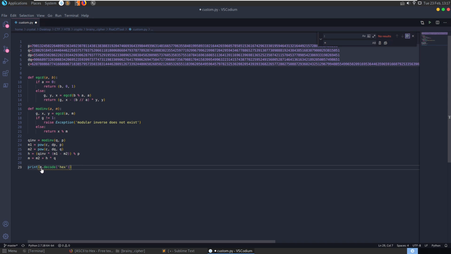Let's use a print format, so let's print and pass in M, and then run decode on that.